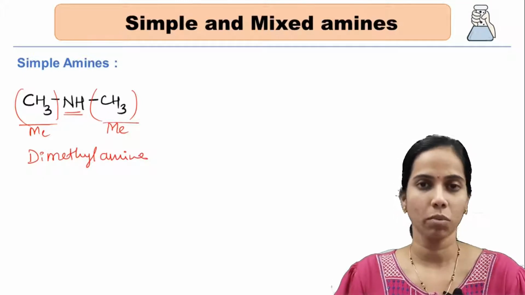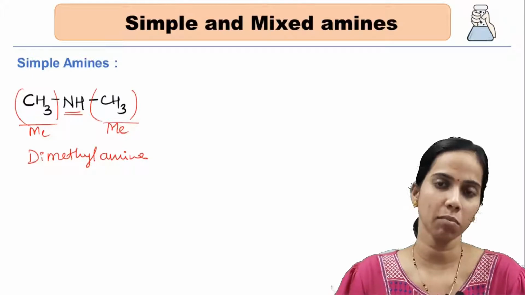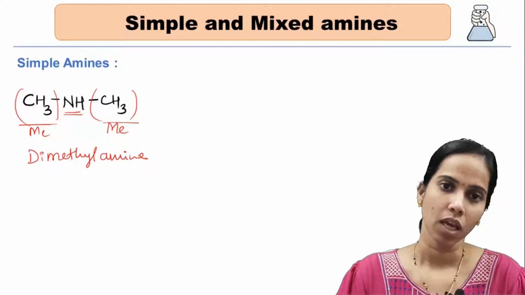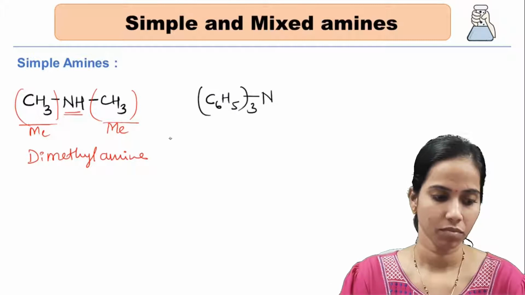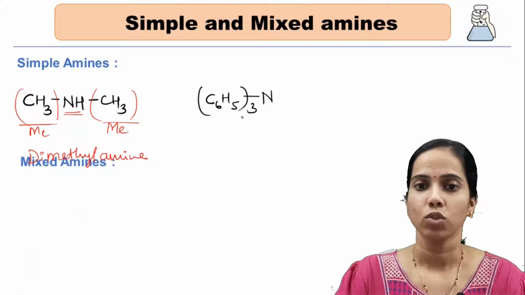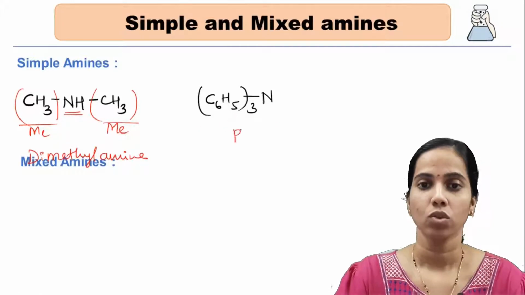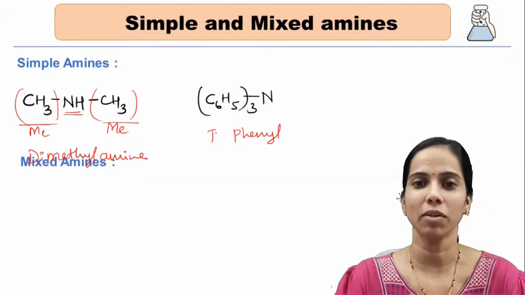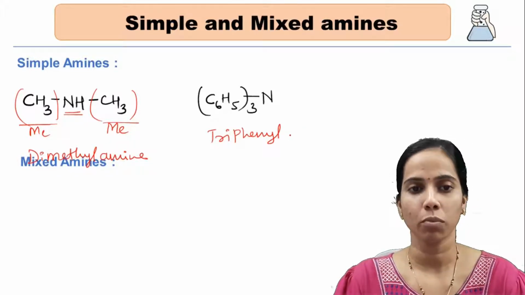Simple amines are those in which the alkyl or aryl groups replacing hydrogen are of the same kind. Here, C6H5 is the phenyl group. Since all three sides are replaced by a phenyl group, it is named triphenyl amine.